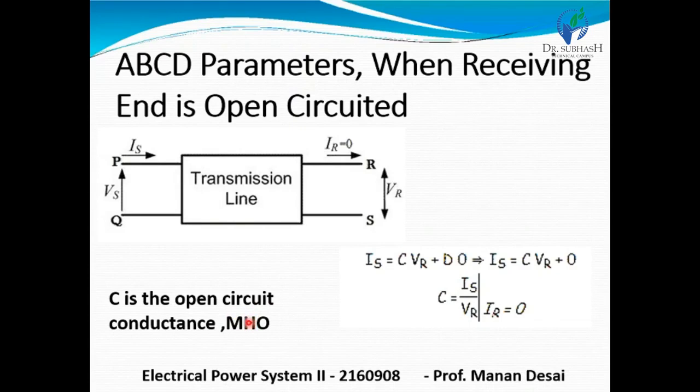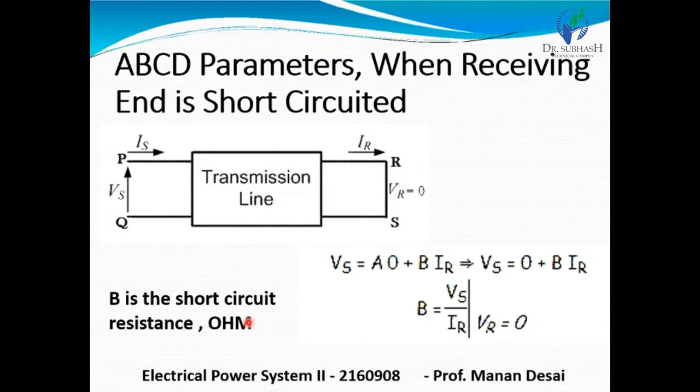Now it is implied that applying the short circuit condition to the ABCD parameters, we get parameter B as the ratio of sending end voltage to short circuit current. When the receiving end is short circuited, VR is equal to 0, and so our equation Vs is equal to A into 0 plus B into IR. So ultimately Vs is equal to 0 plus B IR. So we got B, and B is a short circuit resistance and its unit is ohm.